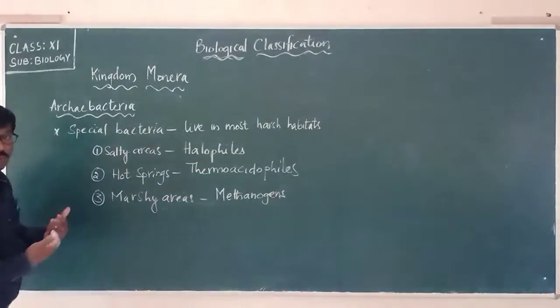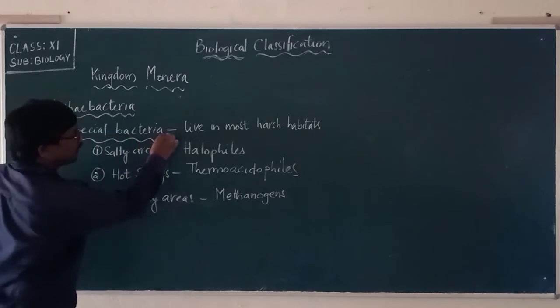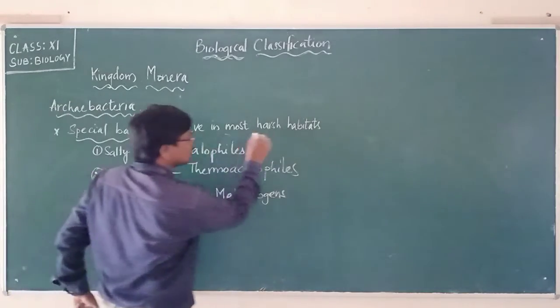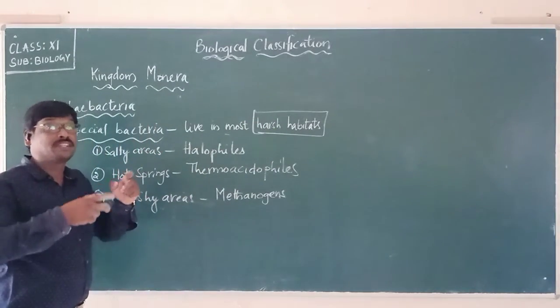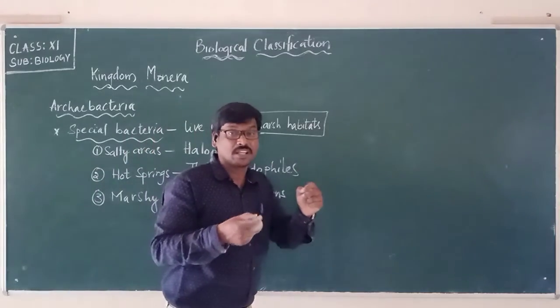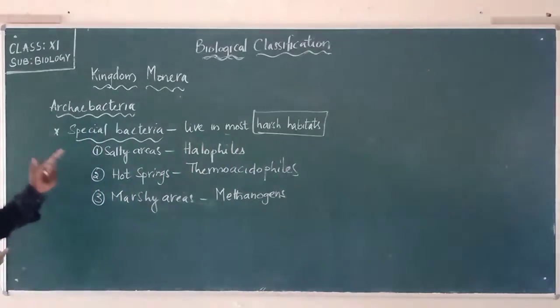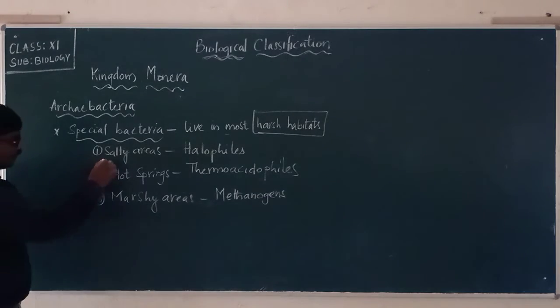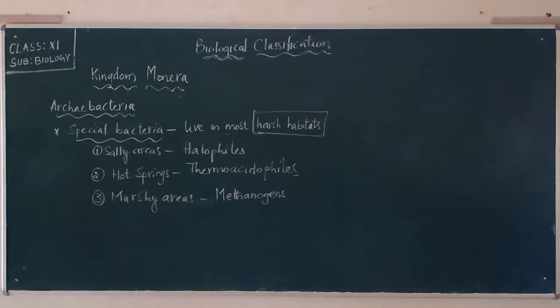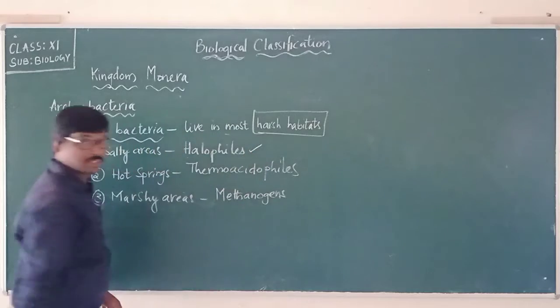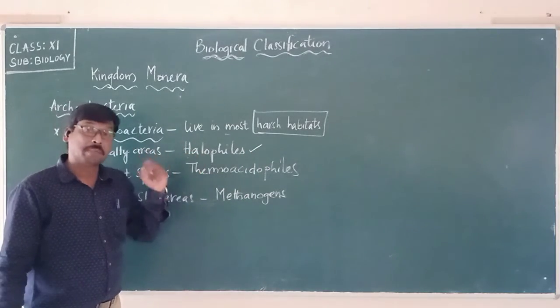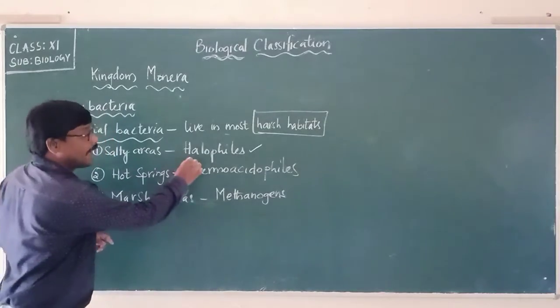Now see here, as soon as we started with the Archaebacteria, we are calling them special bacteria. It's all because they live in the most harsh habitats, which means places where there will be no living organisms. In such places we can see these organisms present, like in the salty areas, where you will not see living organisms. When they are present in the salty areas, we use the word halophiles. Please remember the word halophiles. Halophiles means the bacteria present in the salty areas.